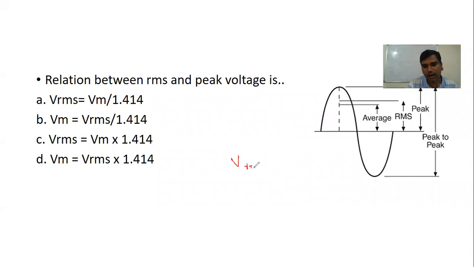to Vm by root 2. Now instead of root 2, they have given here 1.414. Root 2 is equal to 1.414, so you need not be confused here. So the direct formula is VRMS is equal to Vm by root 2. It is always less than the maximum voltage. So the answer is Vm by root 2, that is Vm by 1.414.